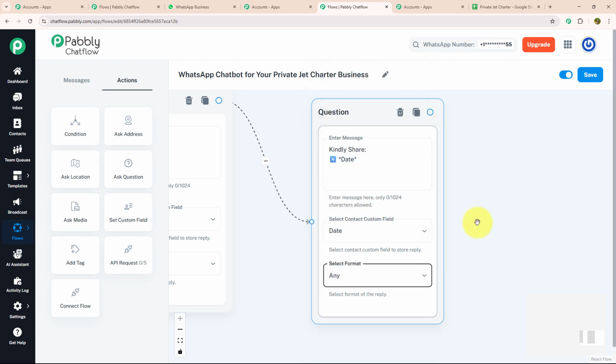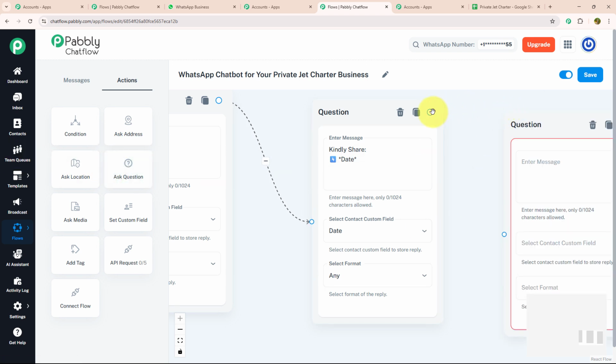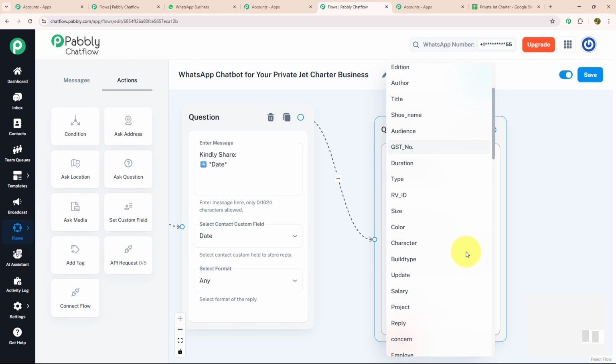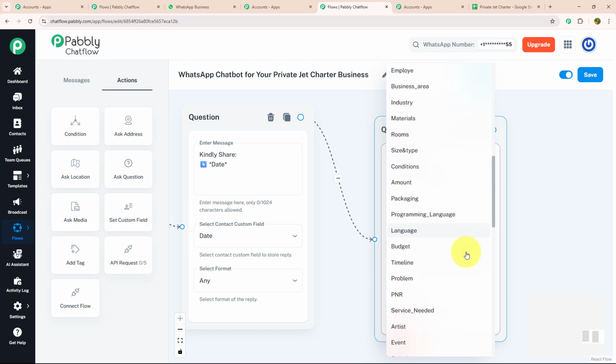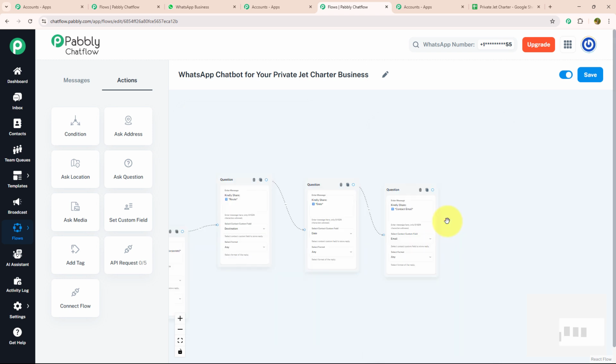After date, the last thing I want to know is about email. I'm going to drag and drop Ask Question, connect it with my previous question, and enter my message: Kindly share email. I'm going to select my contact custom field as email and my format as any. Now, after getting each and every piece of information, I want to fill this information into my Google Sheet.